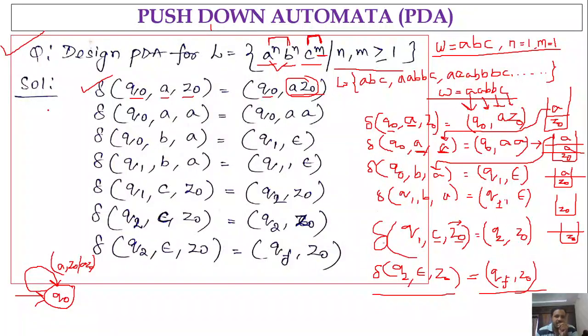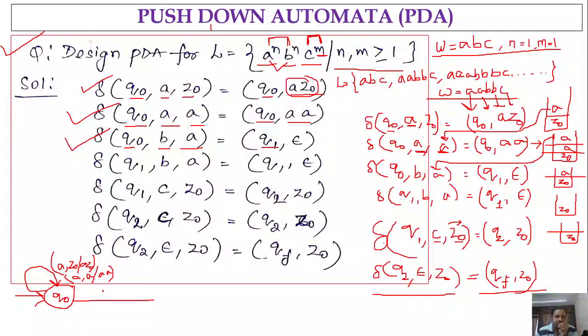Next, if you are in state Q naught, if input is A and top of the stack is A, you will be in the same state Q naught and you have to push A. So again you write Q naught on input A, comma, top of the stack is A, slash A, that means you are pushing two A's. Next, if you are in state Q naught, if the input is B and top of the stack is A, then you are going to state Q1.